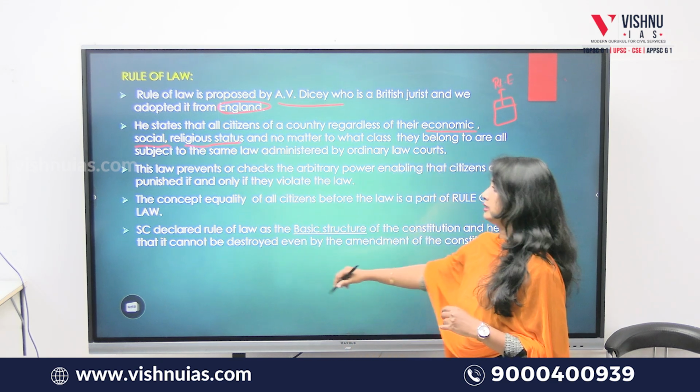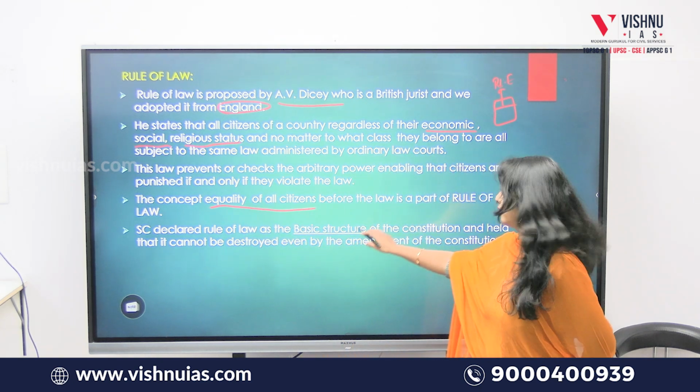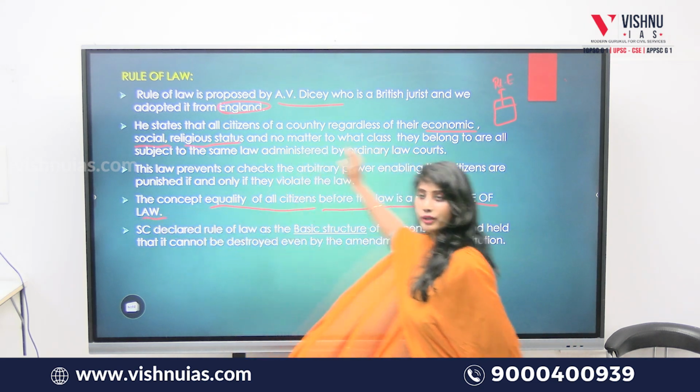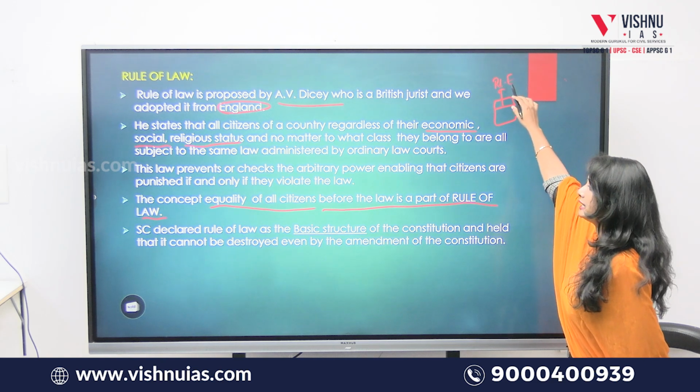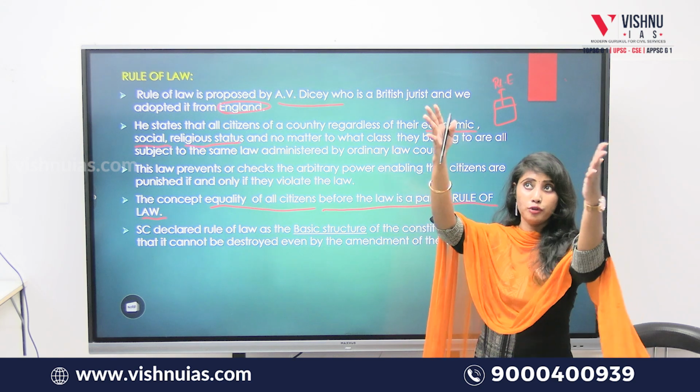Clear? And third, the concept of equality of all citizens before the law is a part of rule of law, as I said over here itself. Right to equality, the concept of equality of all the citizens before the law.